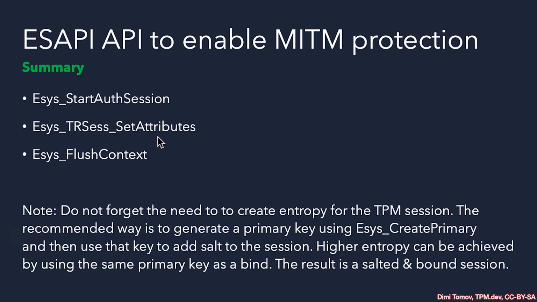Then we need to set the proper attributes for continue session, for encrypt and decrypt to protect the command's request and response. And then once the session is used and we no longer need it, we need to flush the context. And of course, don't forget we need entropy for the session key, and that can come from a primary key which is known only to the TPM. So we create it. It works very well.